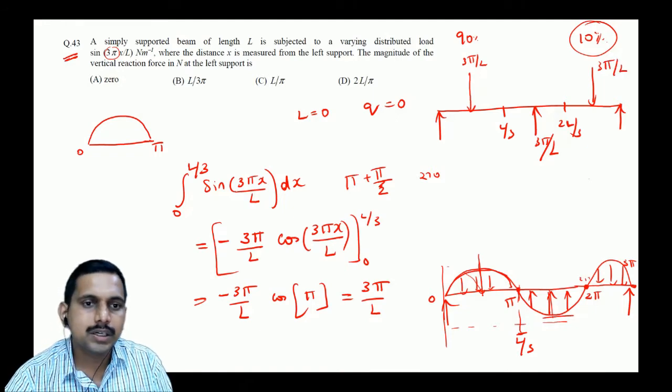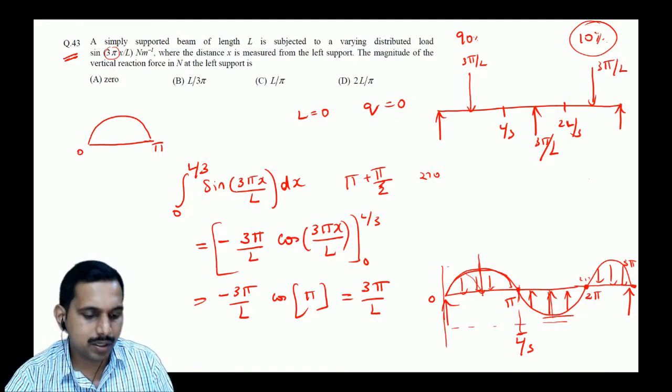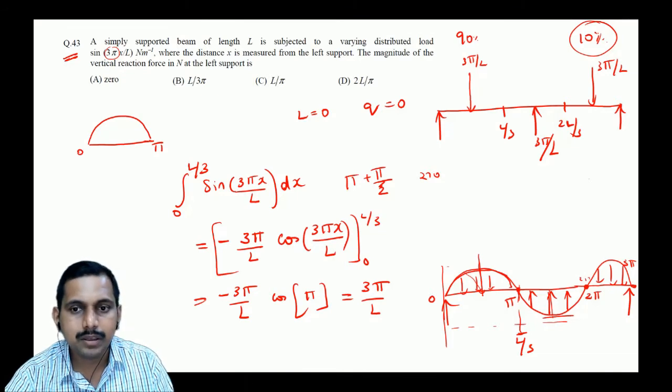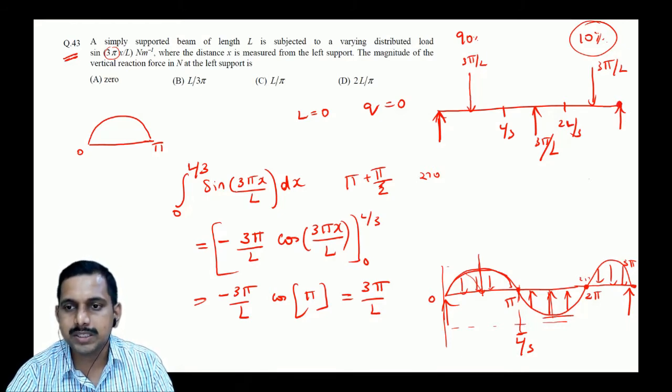So what is the reaction at the point which is the left support, this support? What is the reaction at this support? That is what is asked. The magnitude is asked. Okay, so what we can do, with respect to this, let us take the moments and find it out.